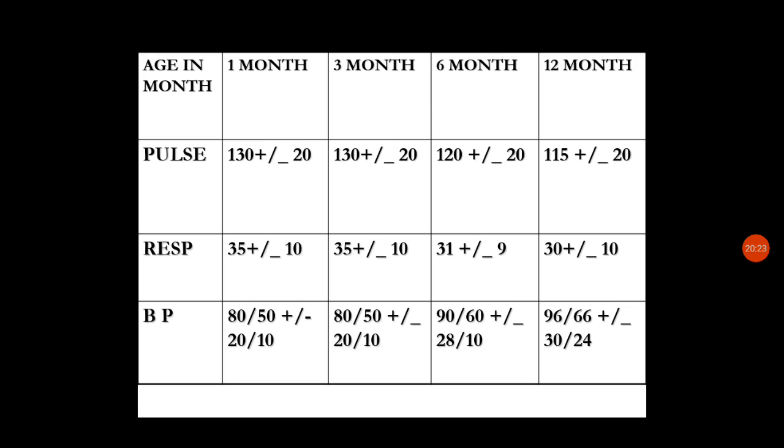In 12 months 150 plus or minus 20, respiration 30 plus or minus 10, and blood pressure 96 by 66 plus or minus 30 by 24.